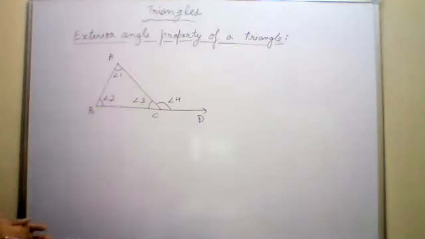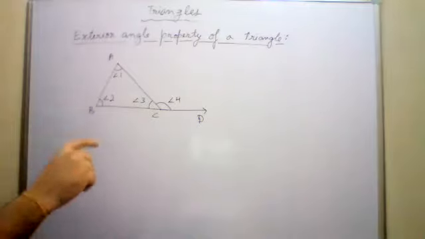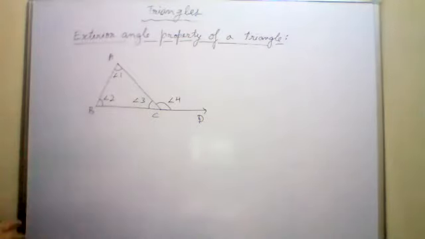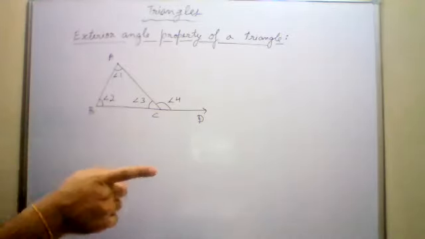Exterior angle property of a triangle. Two headings are there. First is exterior and interior opposite angles, and the second thing is exterior angle property of a triangle.